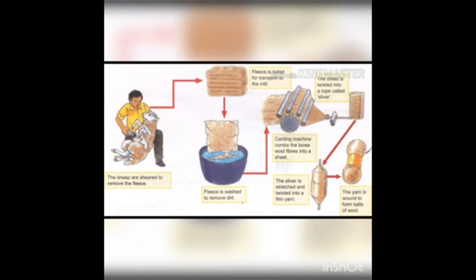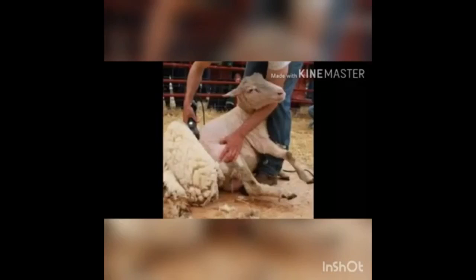After scouring, wool is separated by texture, and after that it is combed out and made into a thin sheet. That is called carding, and then they add color to the wool. That process we call dyeing. First we will see shearing.